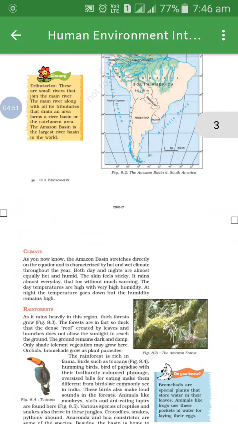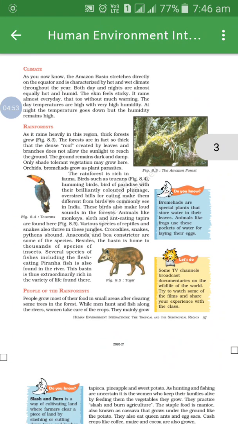Next subtopic is climate. Amazon basin is characterized by hot and wet climate. Underline this, throughout the year. Means the Amazon basin's feature is hot and wet climate, not for only months but throughout the year.